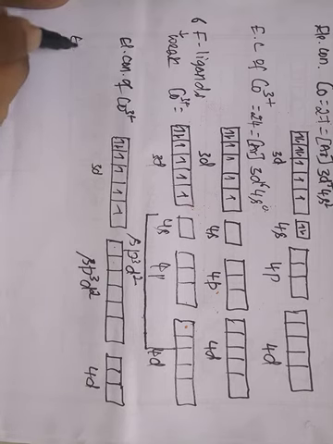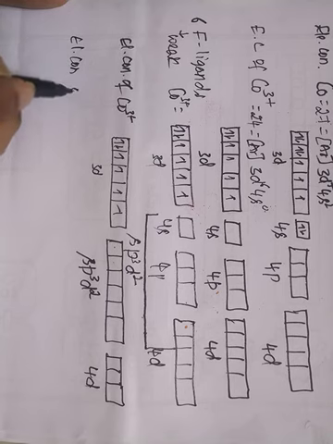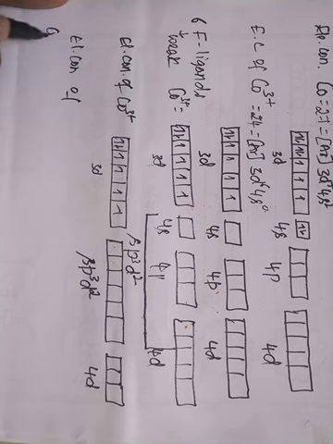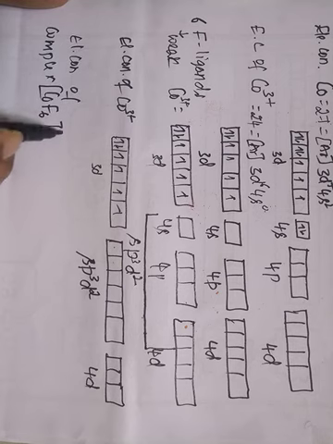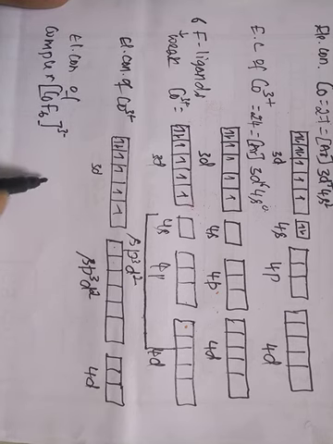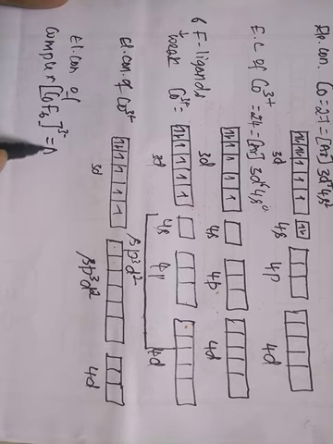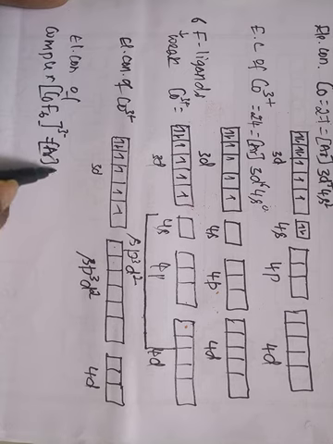So now the electronic configuration of the complex, that is [CoF6]3-, is [Ar].